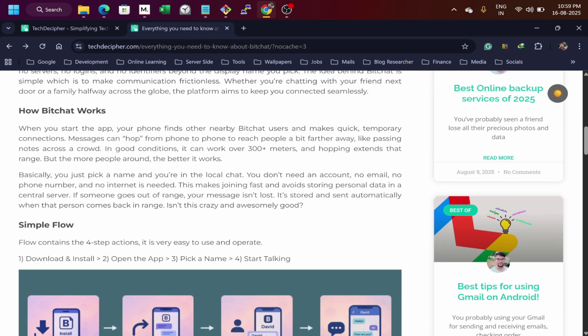Basically, Bitchat connects directly with nearby devices using Bluetooth and other local wireless technologies, but Bluetooth is primary. It means that your messages go from one phone to another phone until they reach the person. So there's no central server required. Let's say one person is in range, and another person is farther away. In between, if a couple of other people fall within that range, you can send the message to that particular target person without requiring any internet. That's the beauty of it.